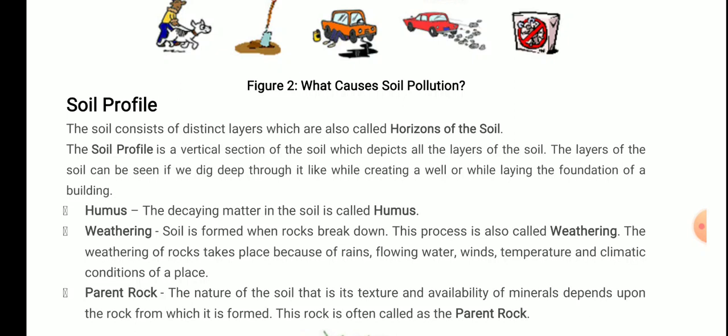So these are the three things that we discussed about the soil profile. Humus is the decaying matter in the soil. Weathering: soil is formed when rocks break down, and this process is called weathering. The weathering of rocks takes place because of rain, flowing water, winds, temperature and climatic conditions of a place. If the temperature and climate are humid and hot, then weathering takes place fast. And parent rock: the nature of soil, that is its texture and availability of minerals, depends upon the rock from which it is formed, and this rock is often called the parent rock.